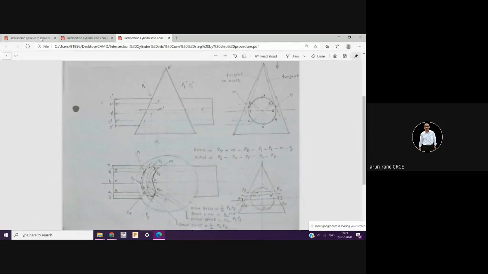This was my first problem, cylinder to cylinder. This is the second problem, that is cylinder into cone. So this is your second assignment and this is your third assignment. That is the last assignment on your intersection.